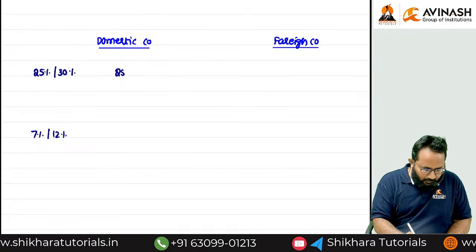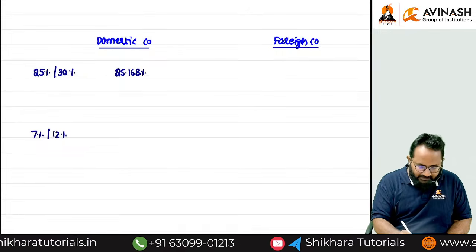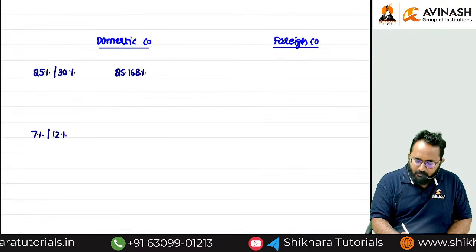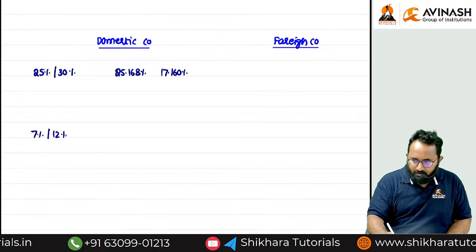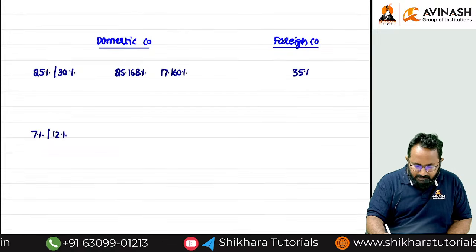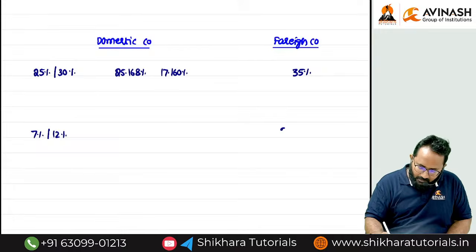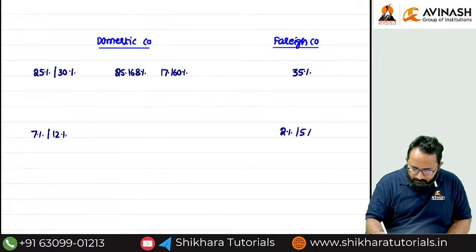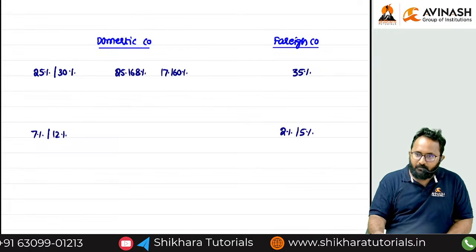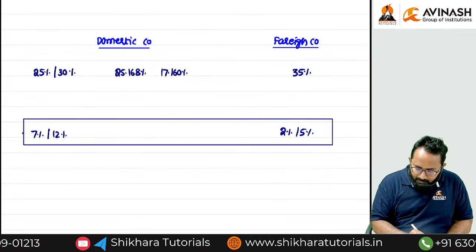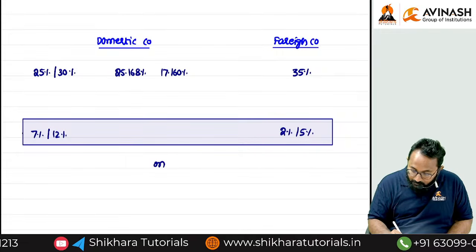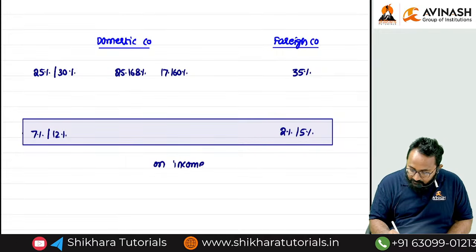If you followed 115BAA, it is 25.168, and the next one is 17.16. The foreign company generally pays 35%, with surcharge rate 2% or 5%. Now this surcharge we compute on which factor? On income tax.